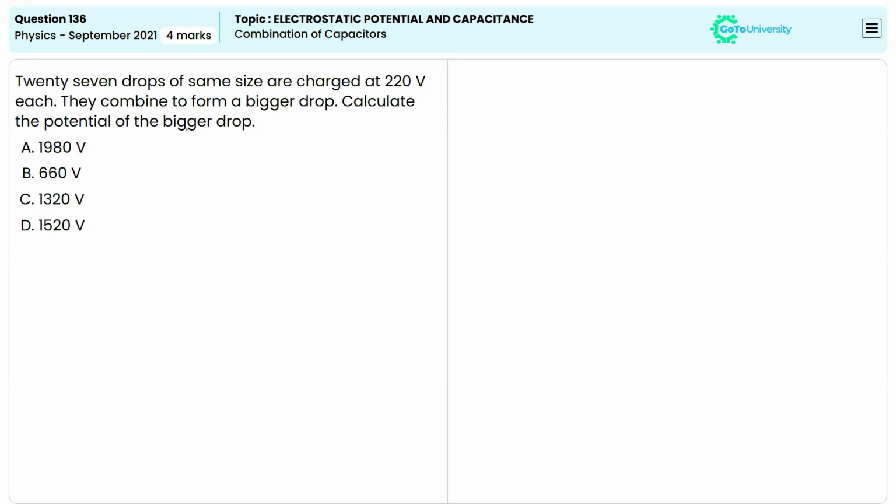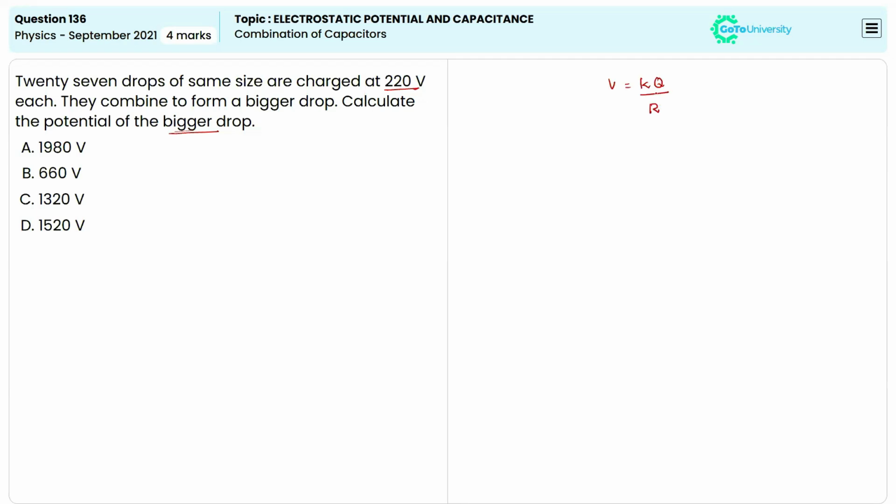Calculate the potential of a bigger drop. It's given in the question: 27 drops of the same size are charged at 220 volt each, and they combine to form a bigger drop. Here we are going to calculate the potential of that bigger drop only. It's known that the potential of a spherical drop can be calculated using the formula V is equal to KQ divided